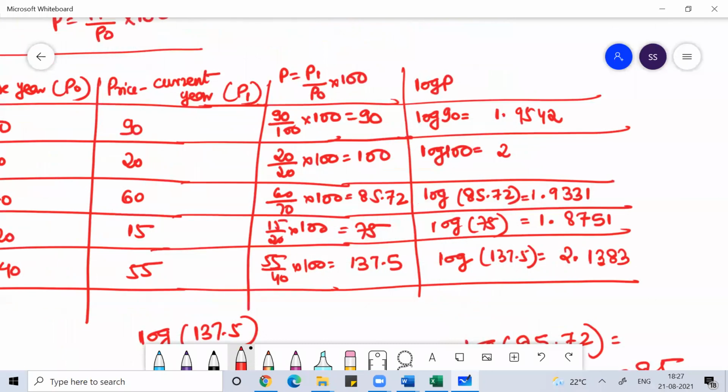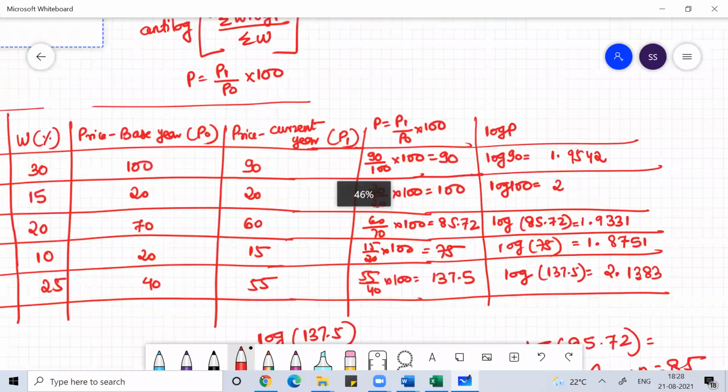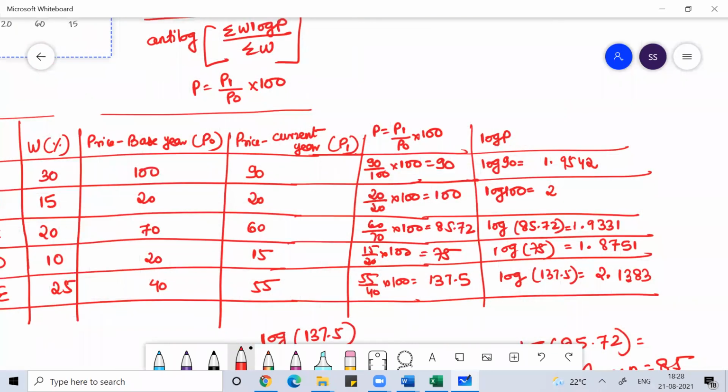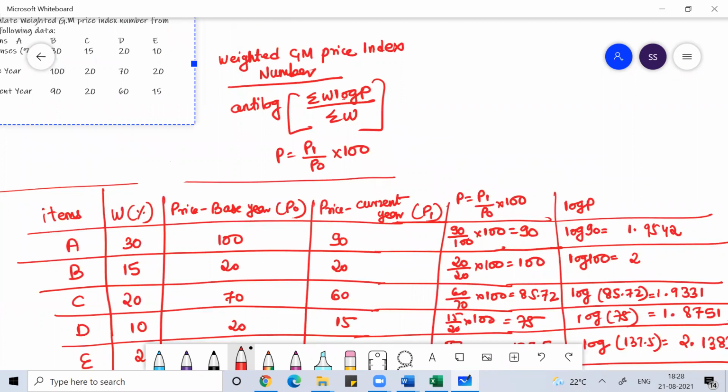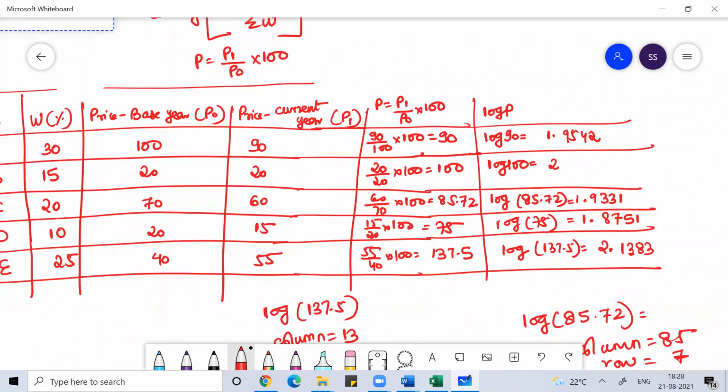Clear, everyone? So if you follow this weighted price relative method by using geometric mean, the first thing we'll do is find the log P. Once you get the log P, you multiply it with the weight W. So W into log P, this you can do.